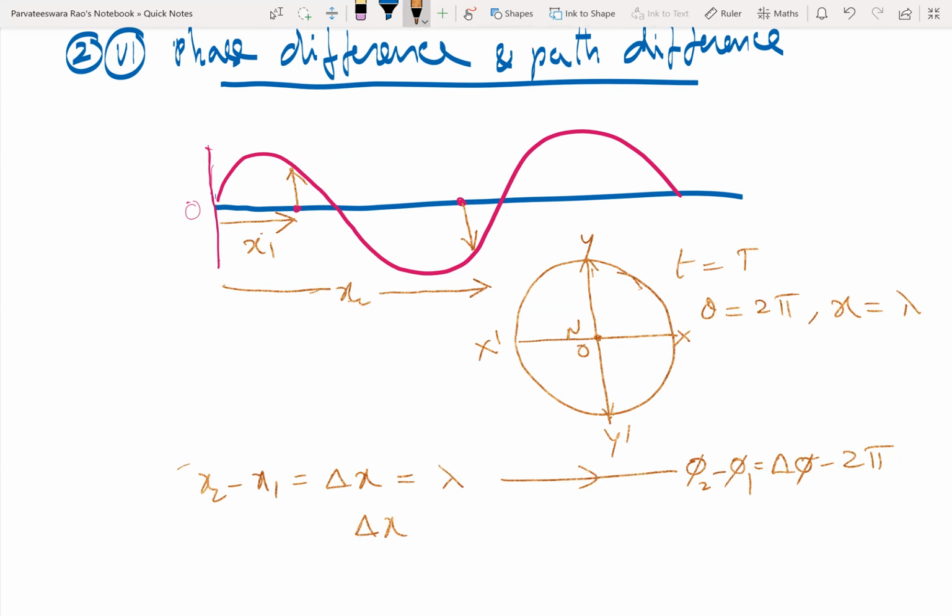It can be anything. I just took 2 points. I wanted to know the difference in lengths of the paths covered by the wave at those two positions where the particles have got different displacements. So in general, for any path difference, path length, what will be the phase difference? Only reasoning. Yes, it is 2 pi by lambda into delta x.